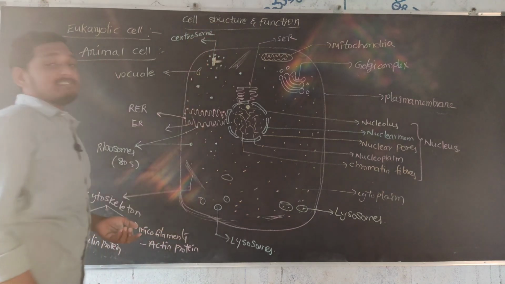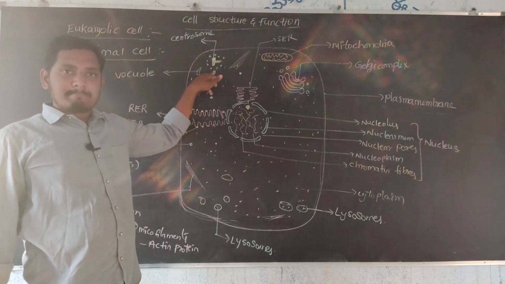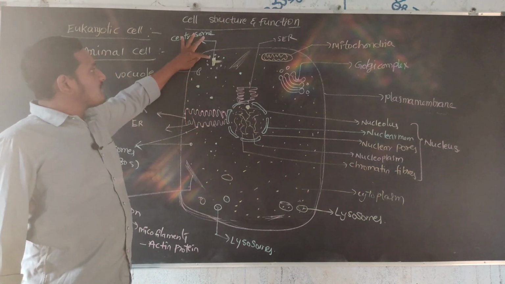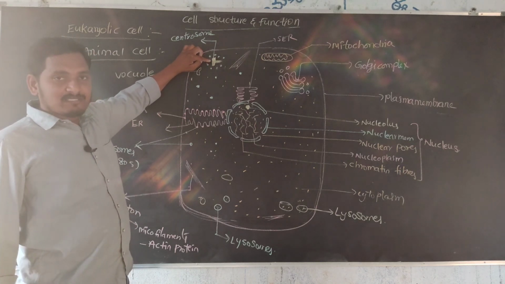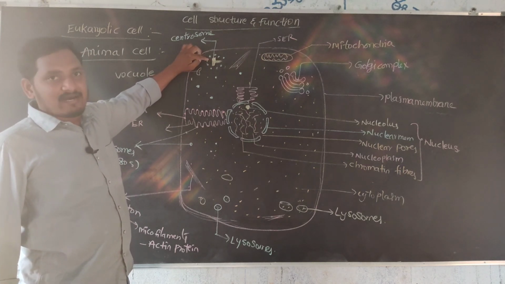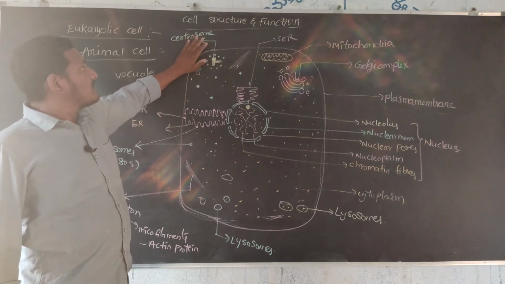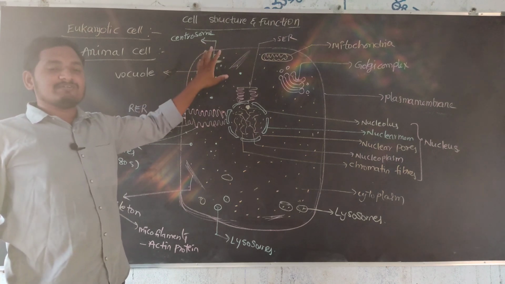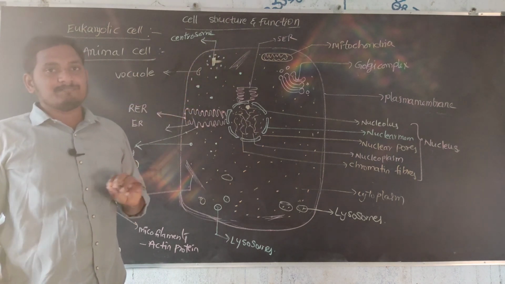It is a characteristic feature of the animal cell, involved in cell division. One centriole is arranged vertically and the other horizontally.